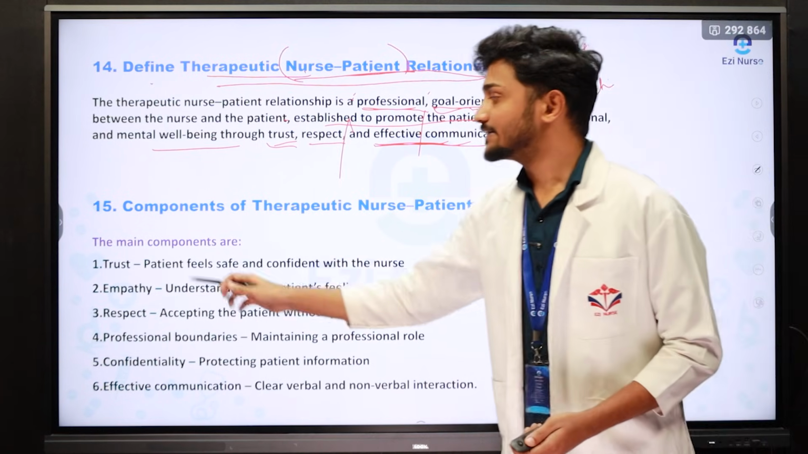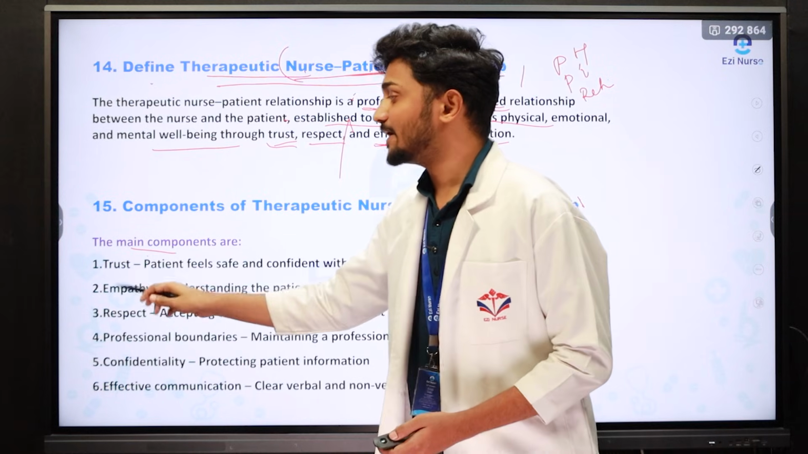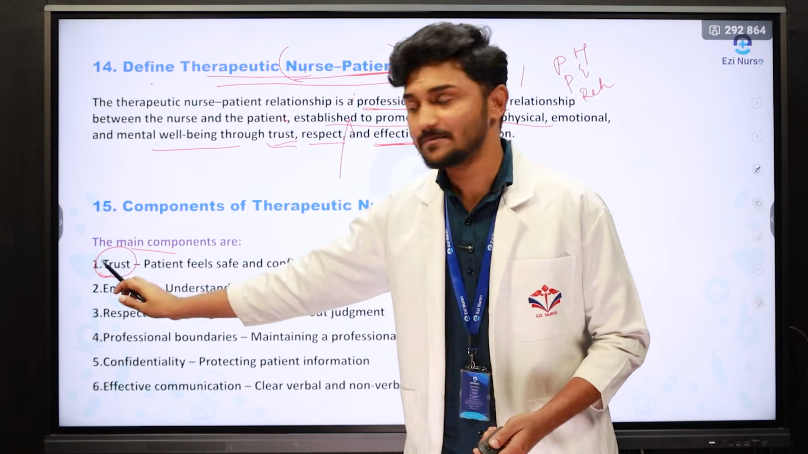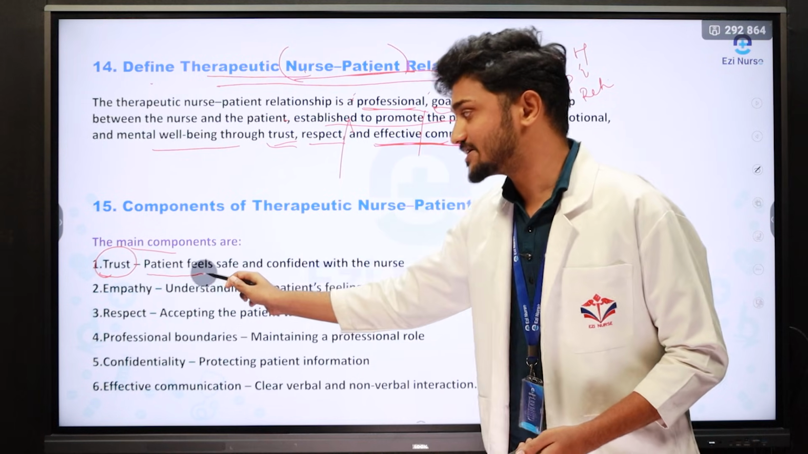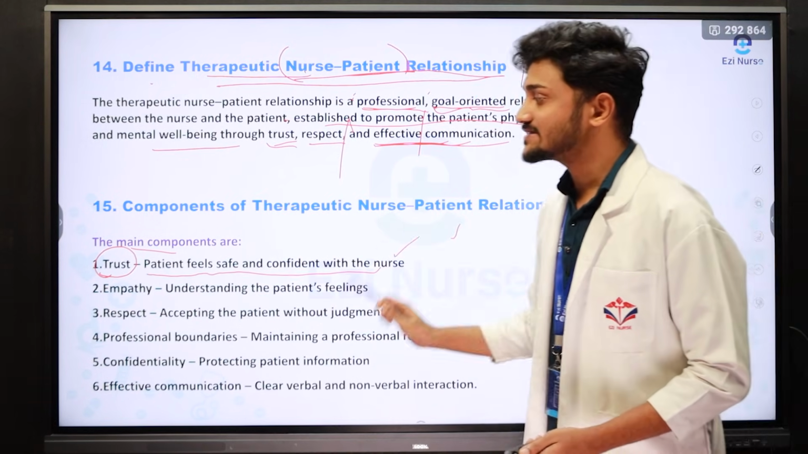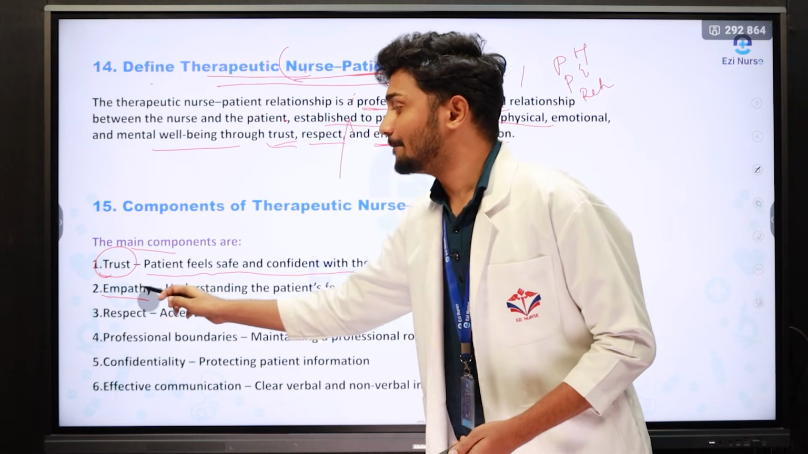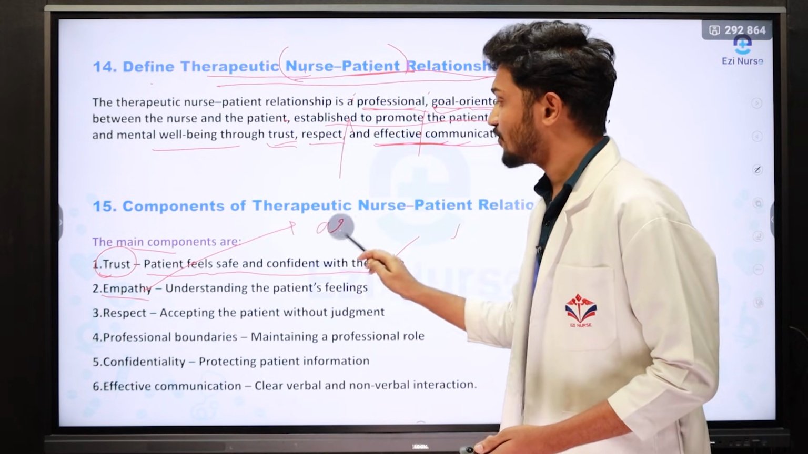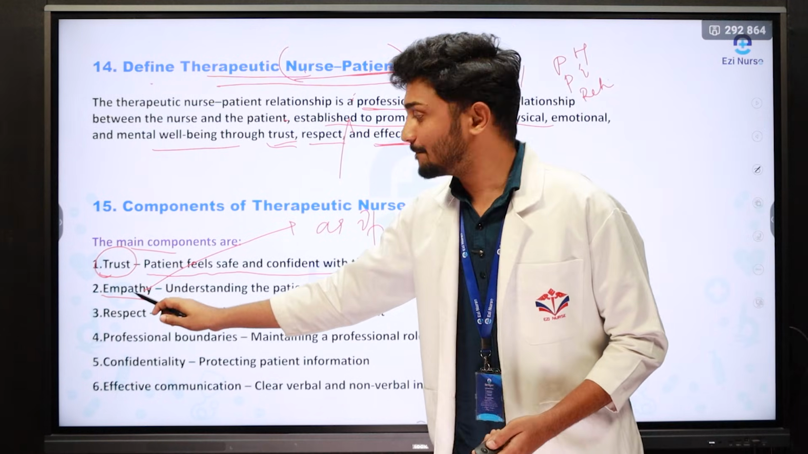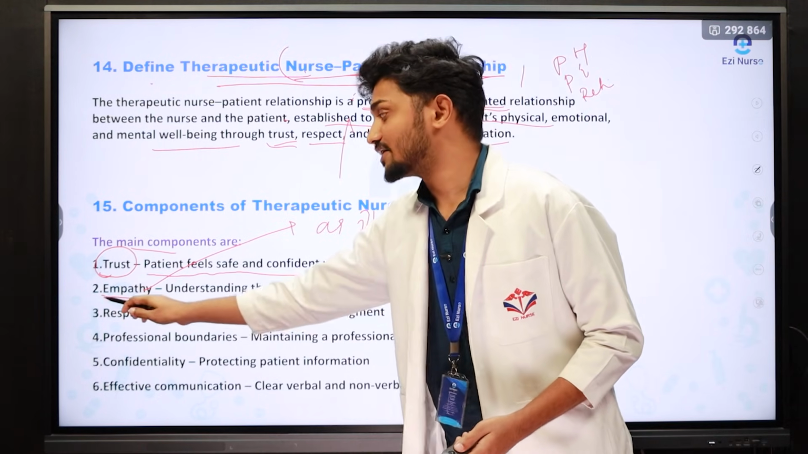What are the components? The main component, first one, very important, is called trust. What is meant by trust? Trust is nothing but for the patient to feel safe and confident with the nurse. So this is collectively called as trust. Next one is empathy. Empathy is also called as as-if policy. It is a process of feeling the pain of the patient as our own. So that is called as empathy.